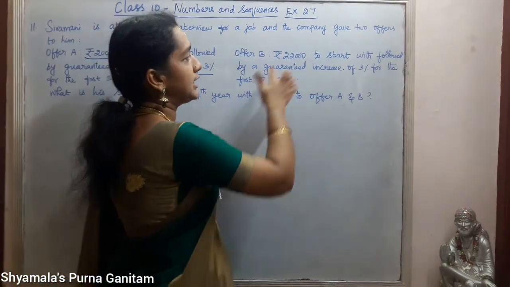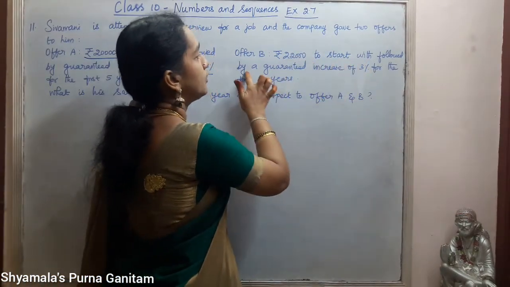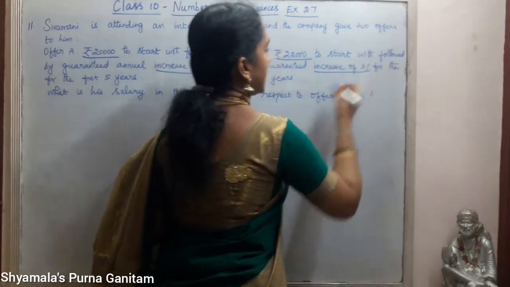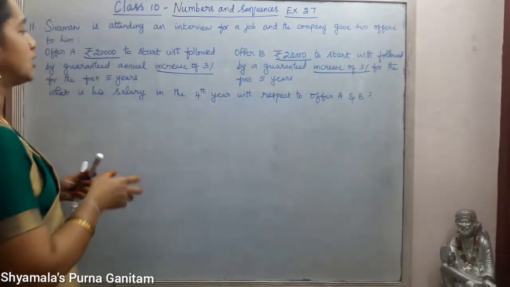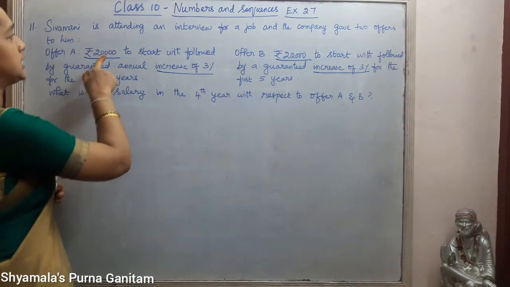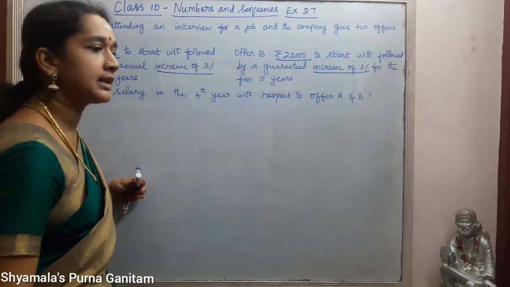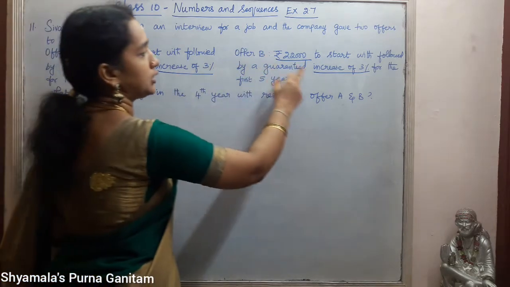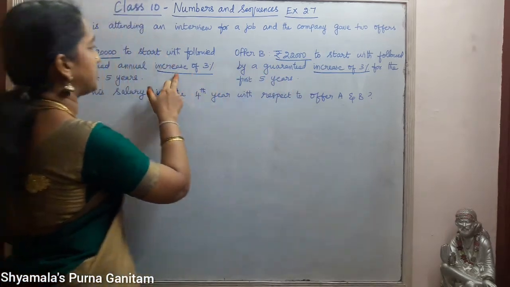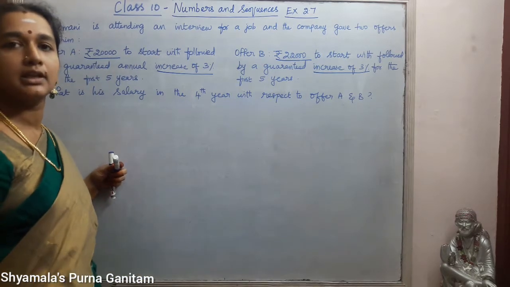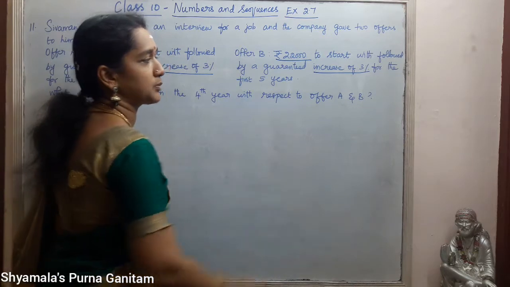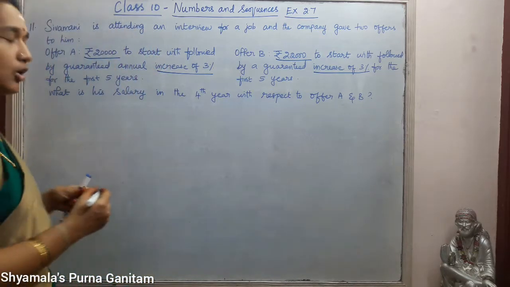Offer B is 22,000 to start with, followed by a guaranteed increase of 3% for the first 5 years. Here also the increase is 3%. What is the salary in the 4th year with respect to offer A and offer B?